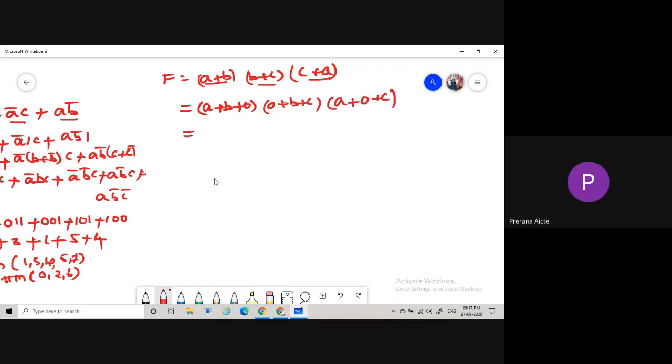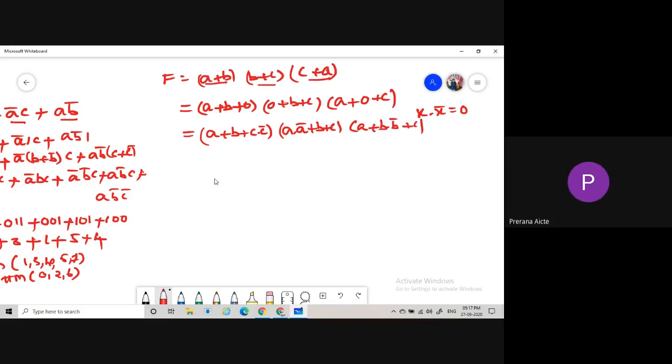One of the complementary laws is x dot x bar equal to 0. Based on that relation, (A plus B plus C C bar), then (A A bar plus B plus C), and (A plus B B bar plus C).